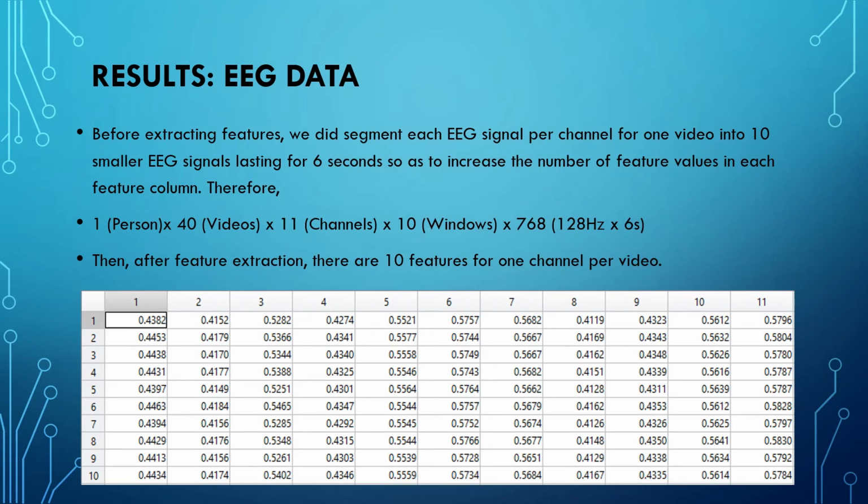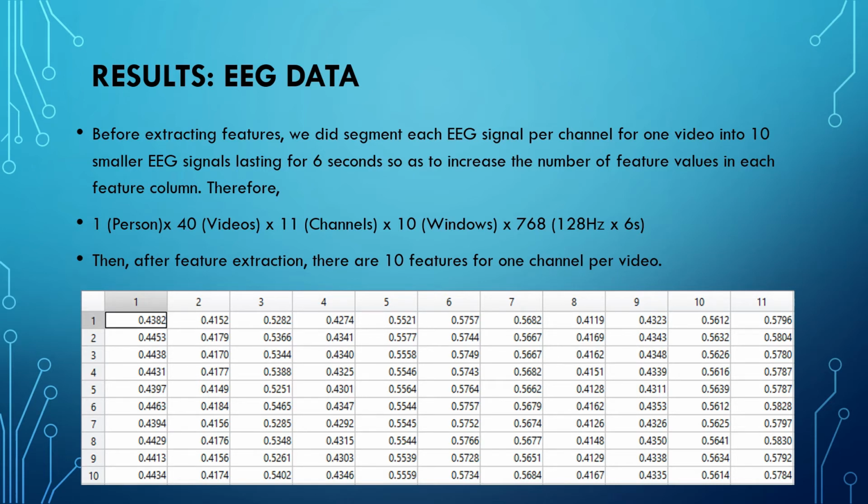Then we're going to move to EEG data. Before extracting features, we segmented each EEG signal per channel for 1 video into 10 smaller EEG windows lasting 6 seconds, so as to increase the number of feature values in each feature column. Therefore, one person watching 40 videos analyzed based on 11 channels at the beginning, with 10 windows lasting 6 seconds containing 768 data points. Then after feature extraction, there are 10 features for 1 channel per video, as you can see here. So 1 column in our data set will be 1 channel.